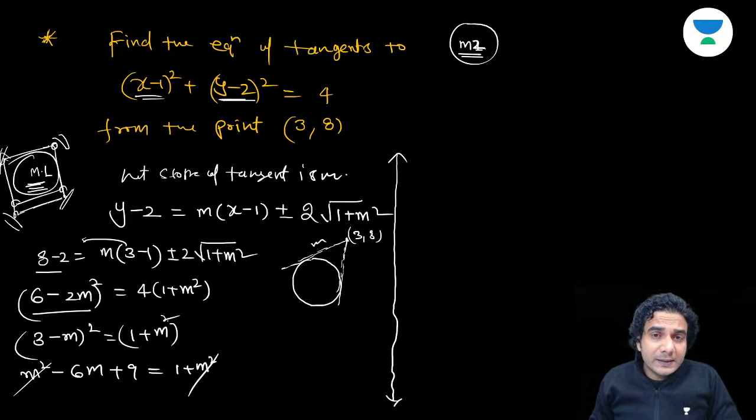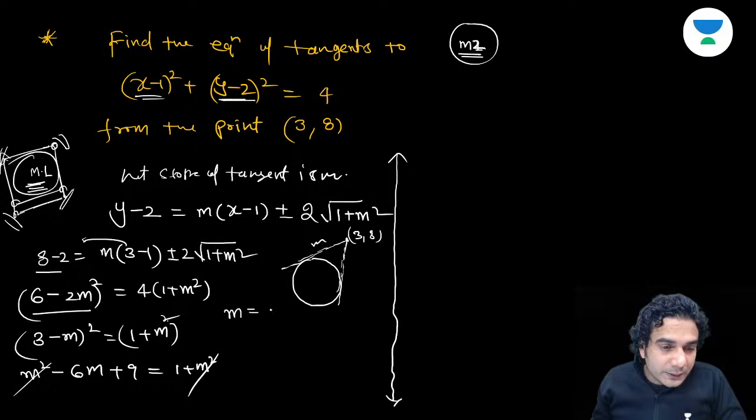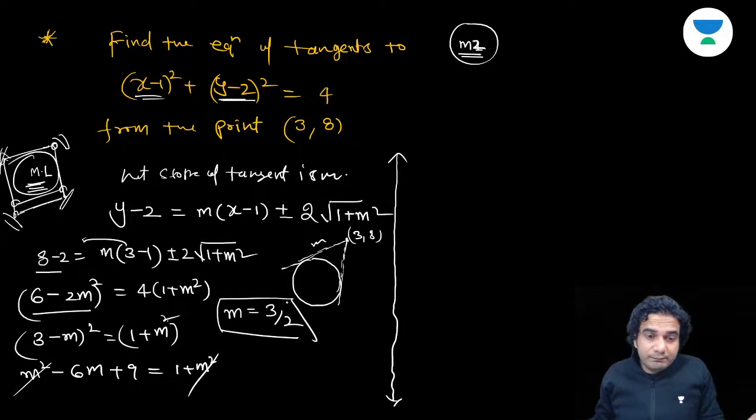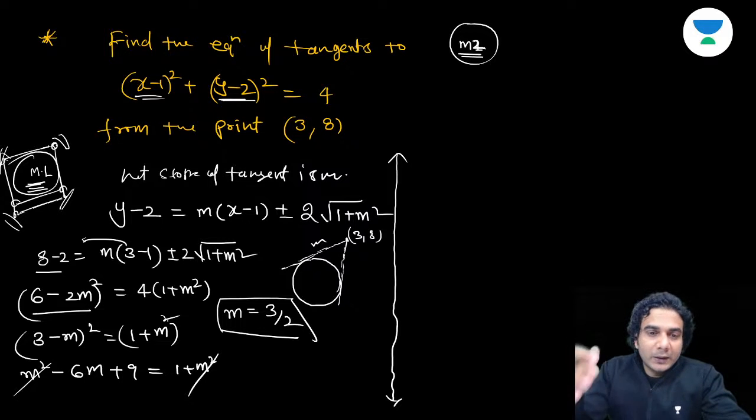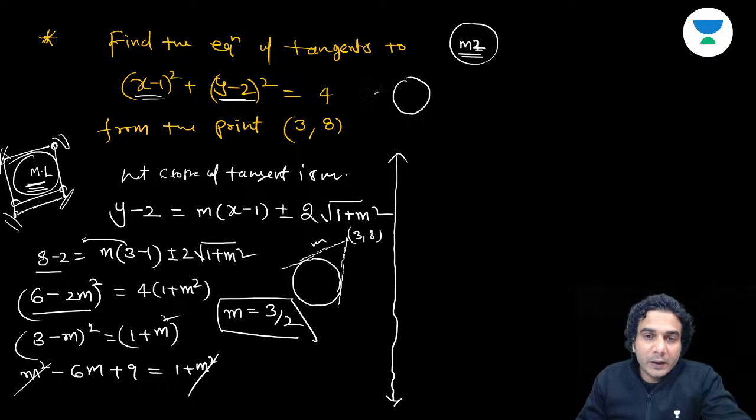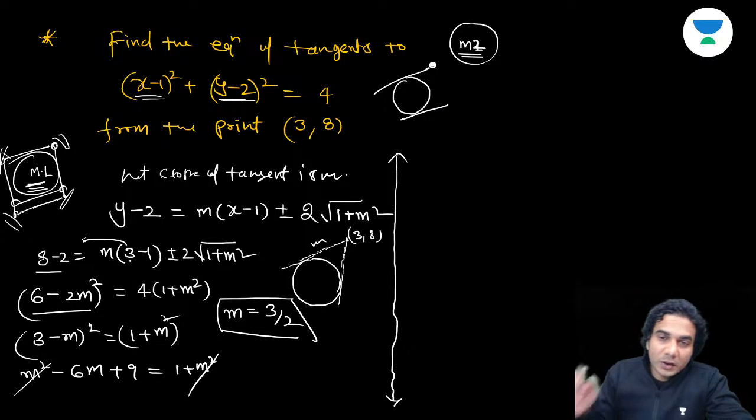If m square is getting cancelled, that means what? You are getting only one value of m. So that value is actually 9, 3, you will cancel, 3 by 2 is the value. So you're getting only one value of m and the other value is not there. You can't put plus minus on this value, because plus minus is not going to give you two tangents. That will give you two parallel tangents, and one of the tangents is your answer. Where's the other tangent? It is not the y-axis, it is parallel to the y-axis, Raghav.